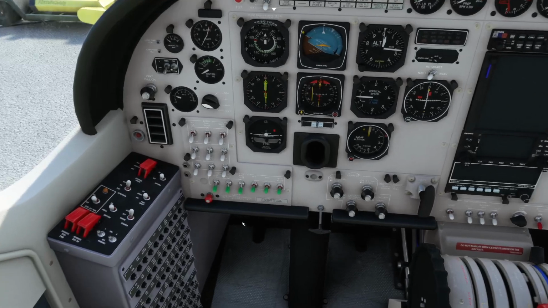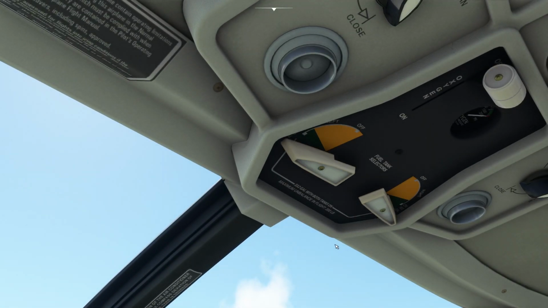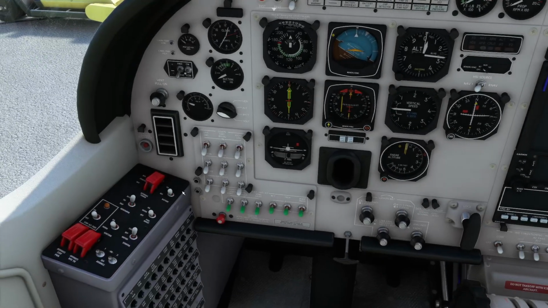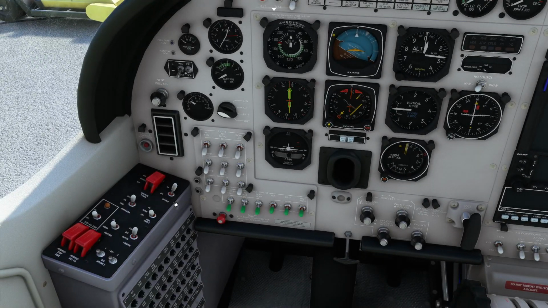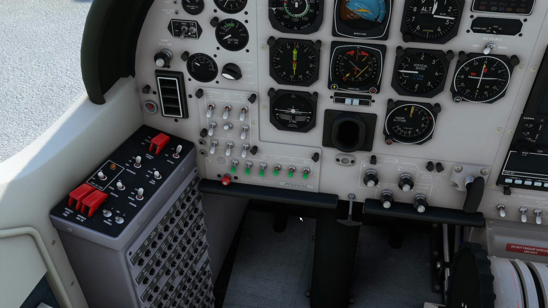So first thing we're going to do in an aeroplane is turn the fuel on. Then we turn the batteries on. As soon as we have the batteries on, we turn on the navigation lights, because that tells anybody around us on the ground that we're in the aircraft getting ready.